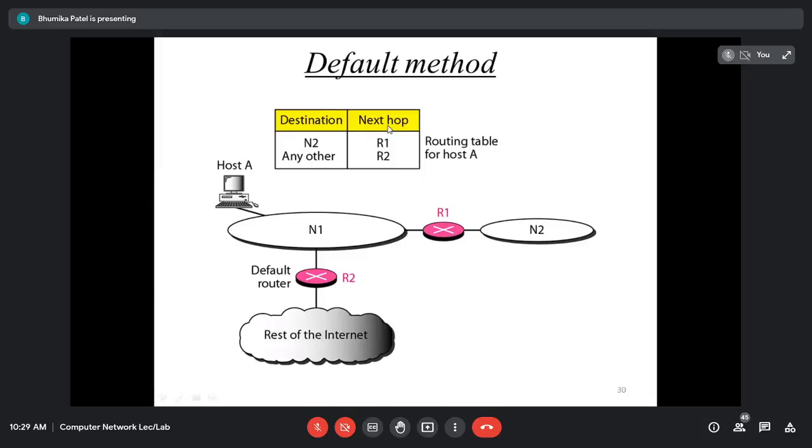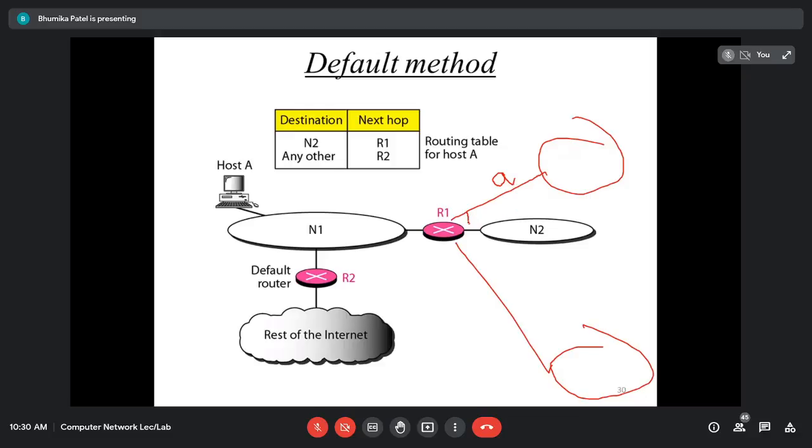So along with the destination and the next hop, we have to add one more column into the routing table, that is for the subnet mask. And there is also one more column that is called the interface. Here, as you can see, this network is connected to two different networks, router 1 and router 2. For example, this router is connected to another network. So this is called interface A, interface B, and interface C.